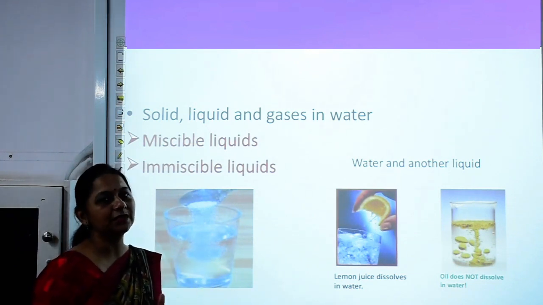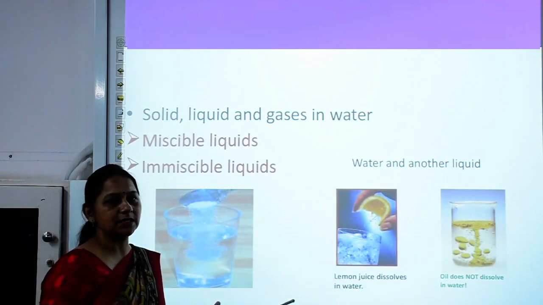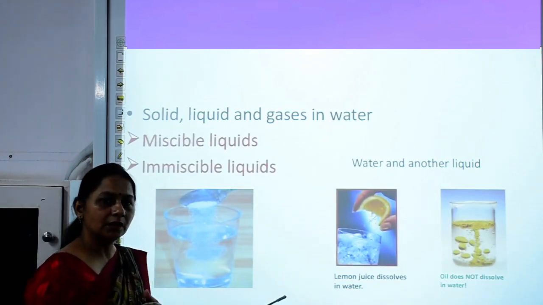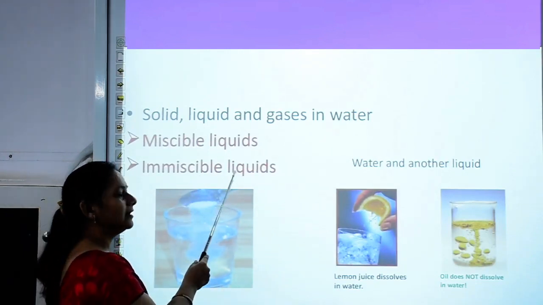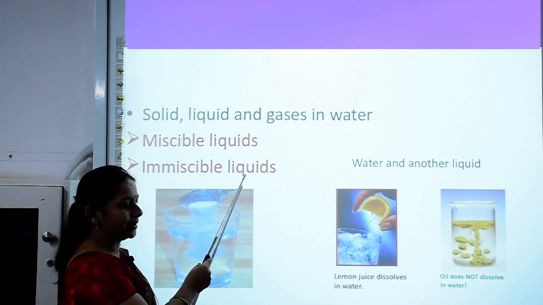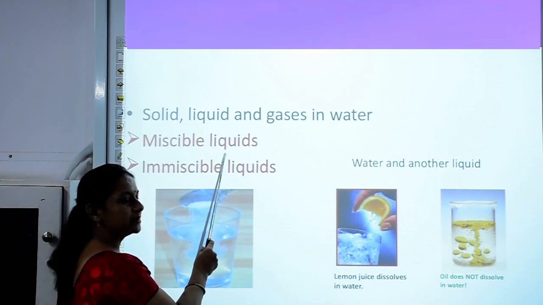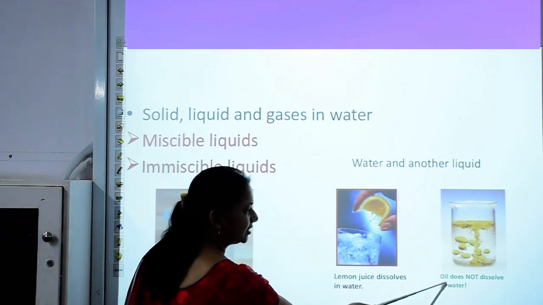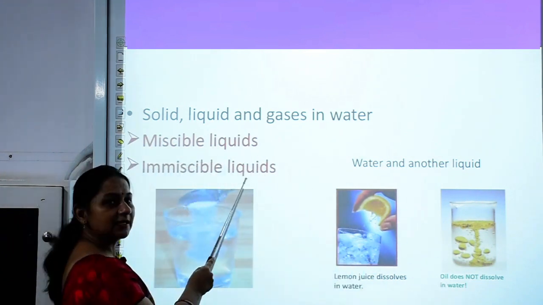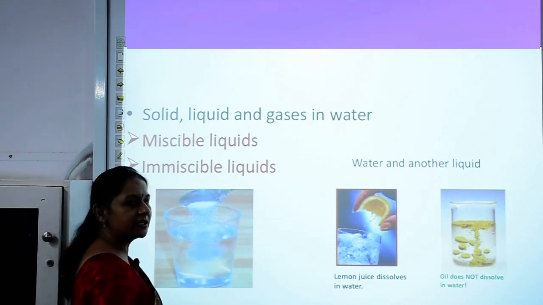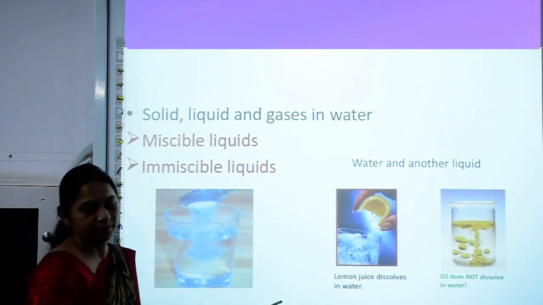Oil does not mix with water. Again kerosene does not mix with water. So we can say that these are immiscible liquids. Here you can see lemon juice dissolves in water, so it is a miscible liquid. Oil does not dissolve in water, so it is an immiscible liquid, it forms a different layer above water.